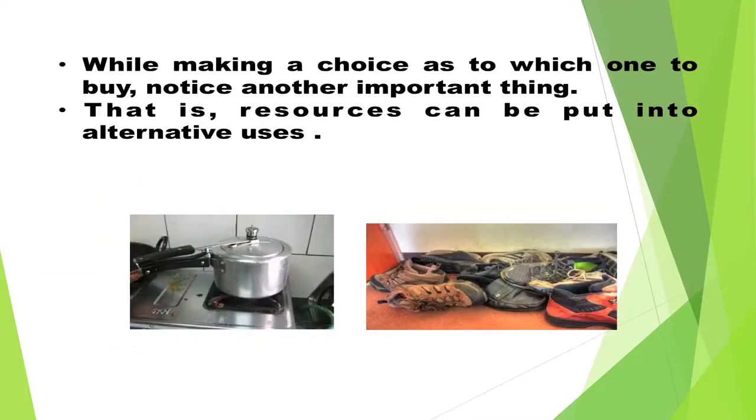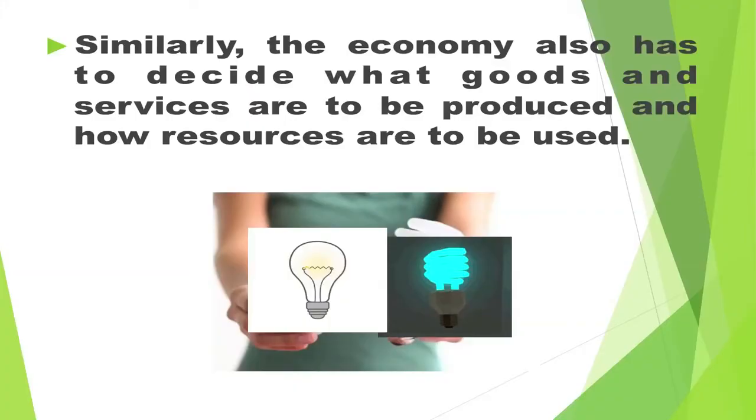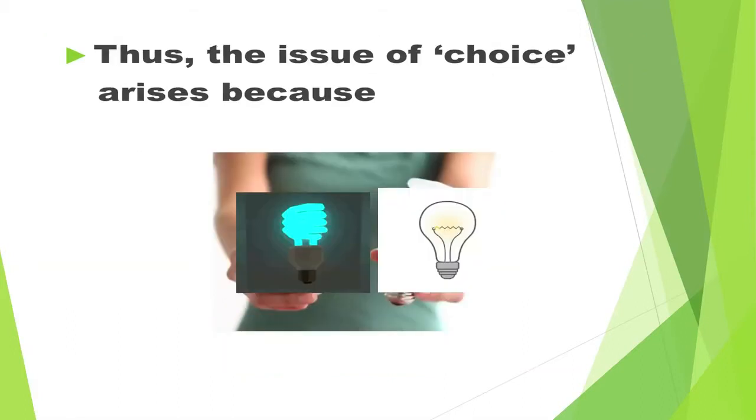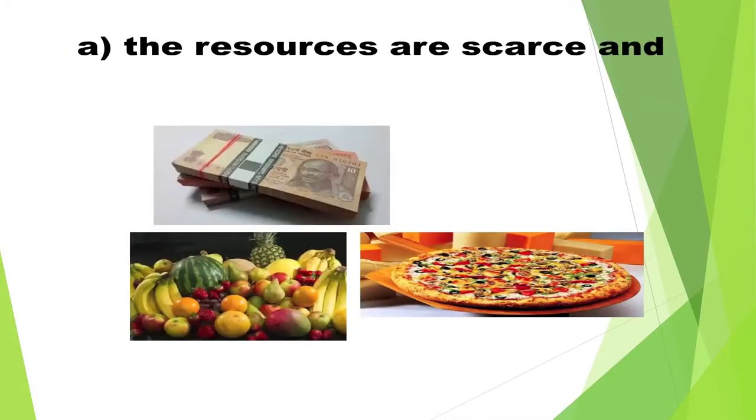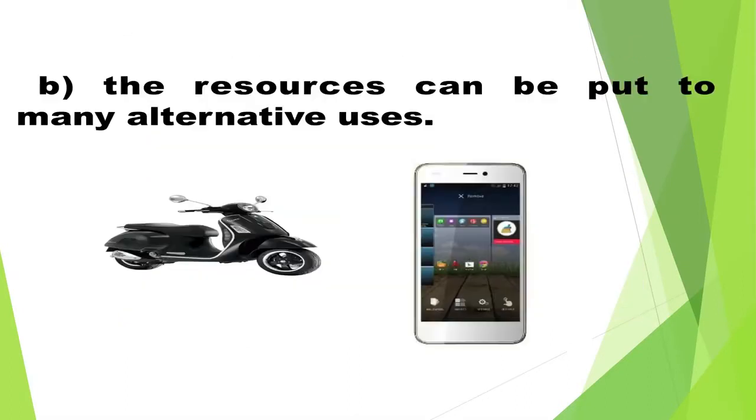You face the problem of deciding exactly what good is to be bought to satisfy your want. While making a choice as to which one to buy, notice another important thing, that is, resources can be put into alternative uses. You can buy a book or a gift or a movie ticket. So, resources can be put to alternative uses. Similarly, the economy also has to decide what goods and services are to be produced and how resources are to be used. Thus, the issue of choice arises because, number 1, the resources are scarce, and number 2, the resources can be put to many alternative uses.